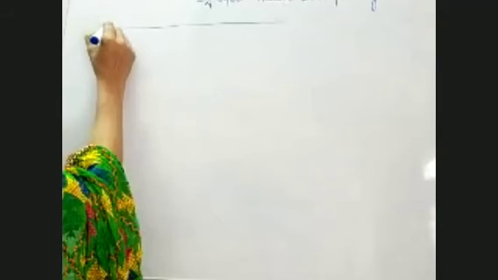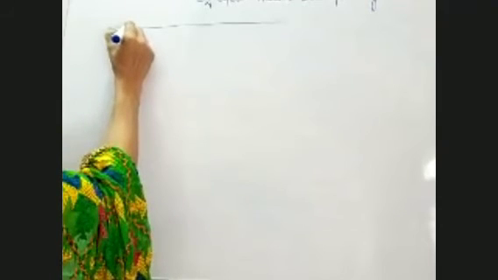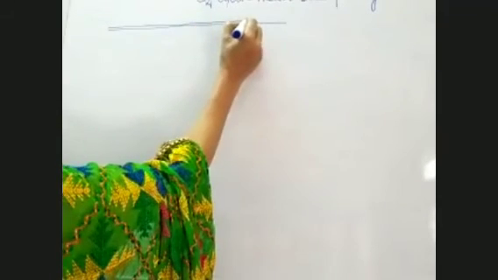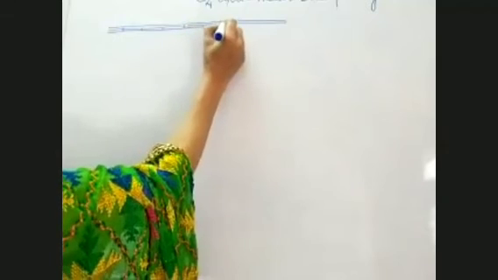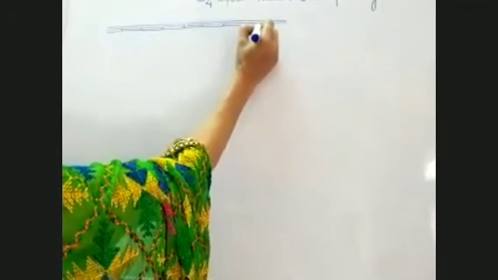This is the cuticle. Upper epidermis I'm drawing for you, and above that it is the cuticle.